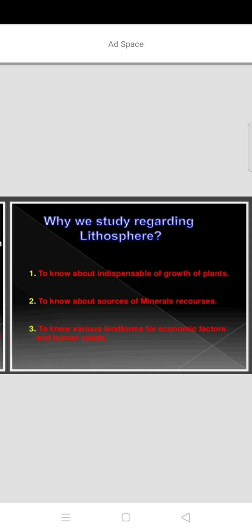In this technological period we are establishing many factories, and we need to know which areas are suitable for establishing different factories. All of this we can know by studying the lithosphere.